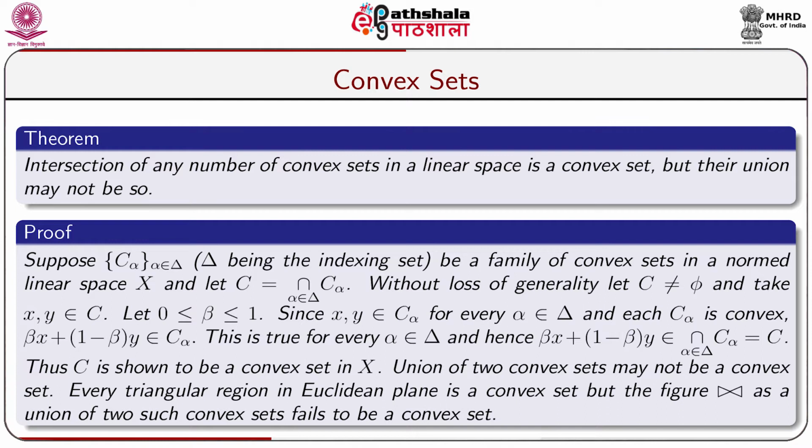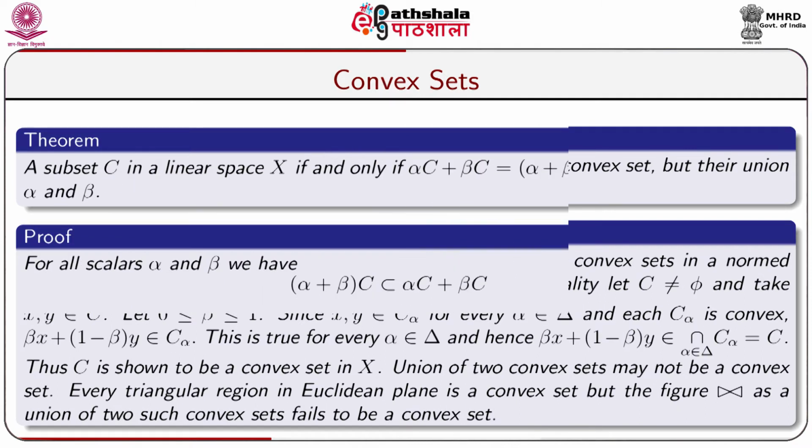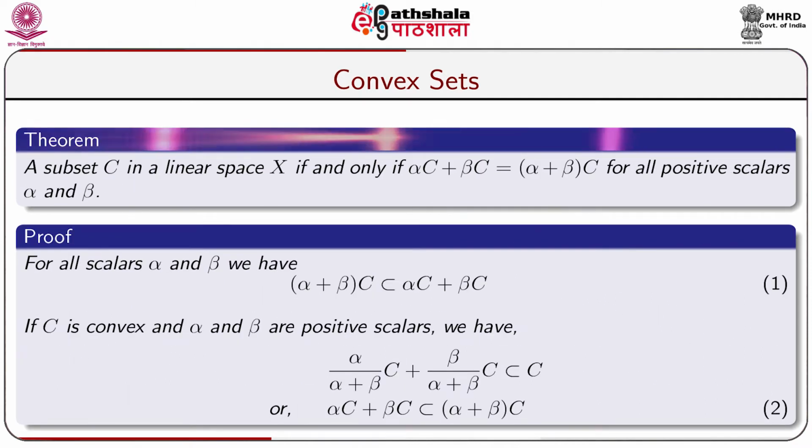The union of two convex sets may not be a convex set. Every triangular region in the Euclidean plane is a convex set, but the figure looks like this: the joining of the two triangles, left hand side and right hand side, as a union of two such convex sets fails to be a convex set. A subset C of a linear space X is convex if and only if alpha C plus beta C equal to (alpha plus beta) C for all positive scalars alpha and beta. Now, we go to the proof. For all scalars alpha and beta, we have (alpha plus beta) C subset of alpha C plus beta C.